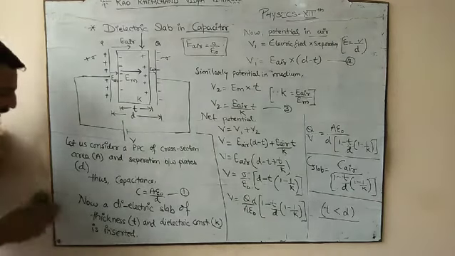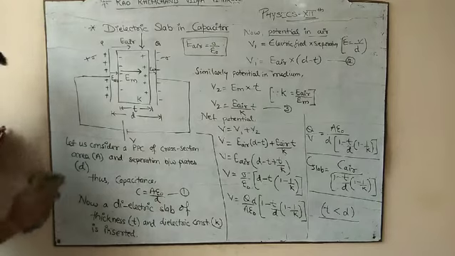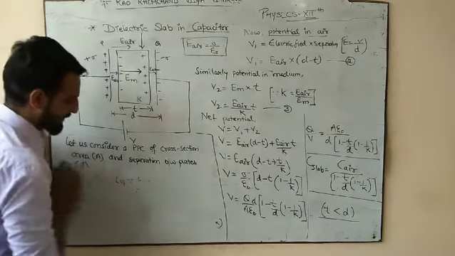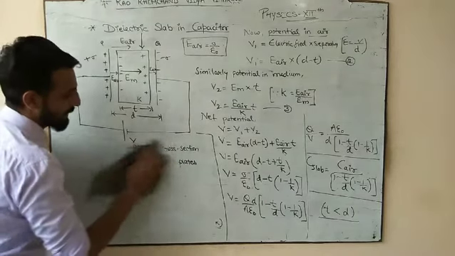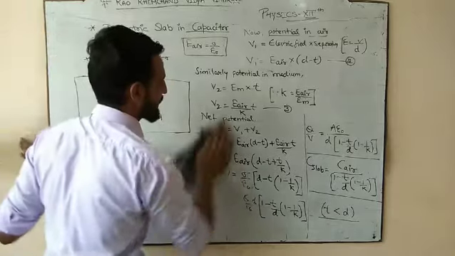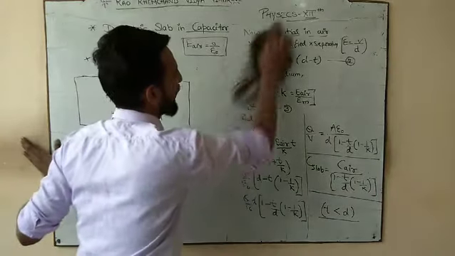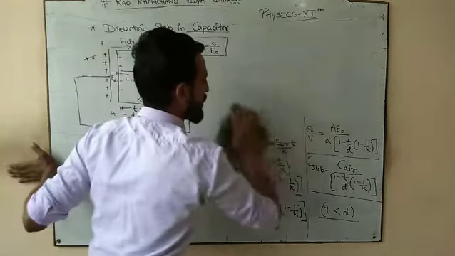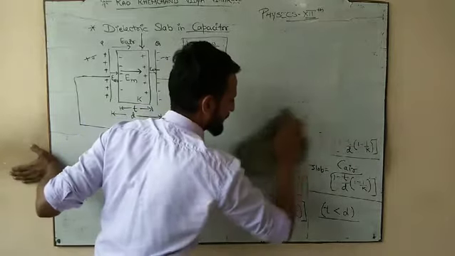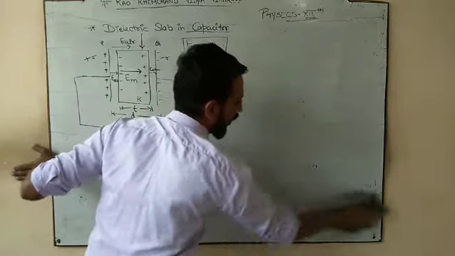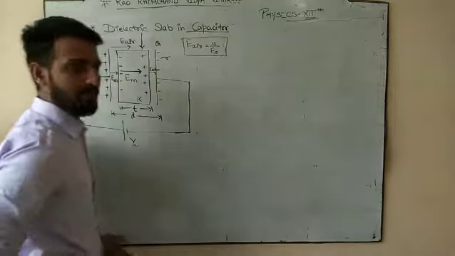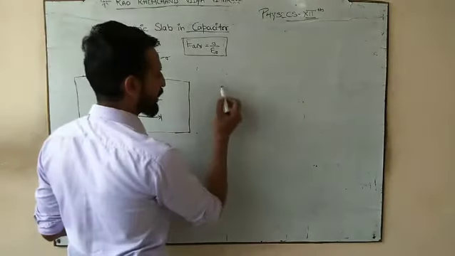Done? Okay. So since you all have noted down the capacitance when a dielectric slab is inserted, we have the final expression of the capacitance when the slab of thickness T is inserted in between the plates. So what is the expression we got?